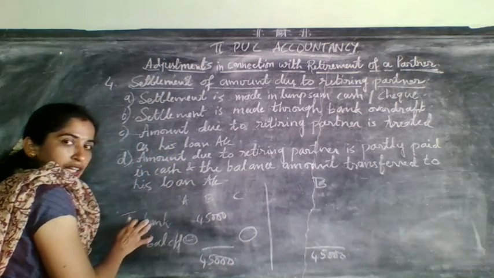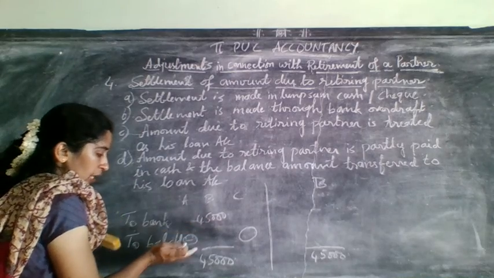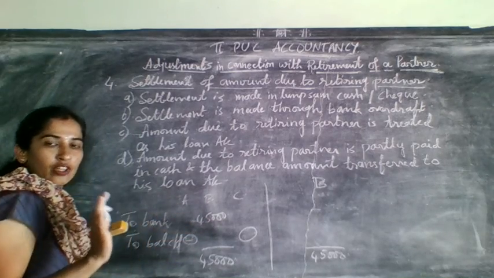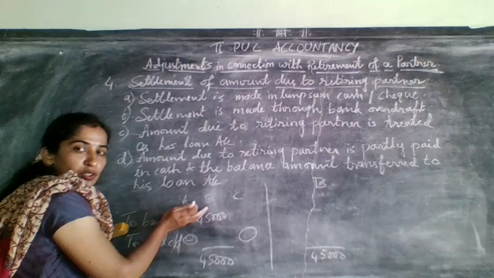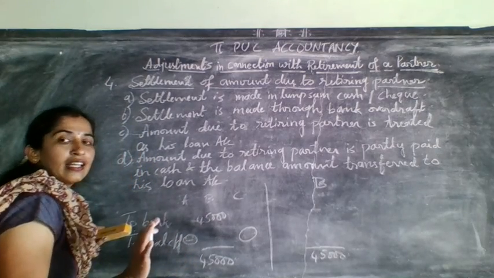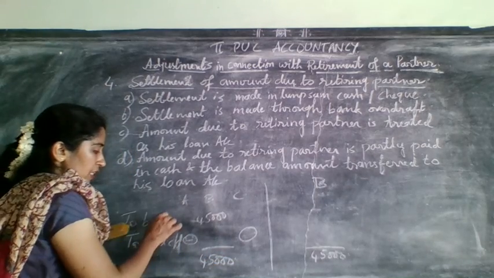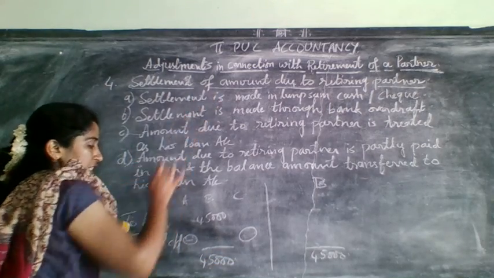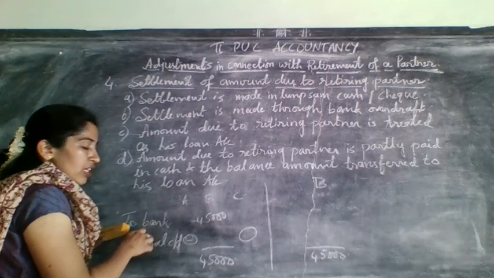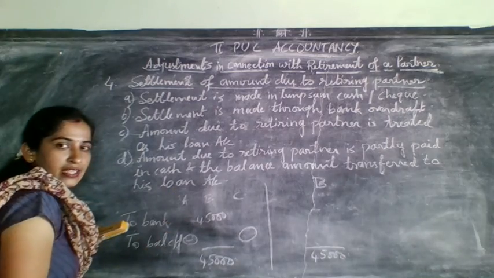See, this bank or cash, whatever you are settling to the retiring partner's account, should come above the balance carried down. Remember that it will come above the balance carried down. Balance carried down is the last entry in the partner's capital account. That's why this bank or cash, that is the first case. If it was settled in cash, here it will come as To Cash, and it is written above the balance carried down.